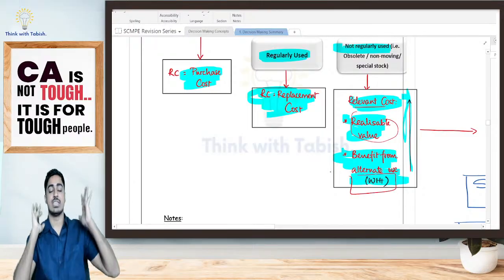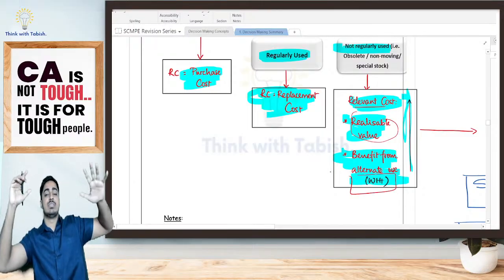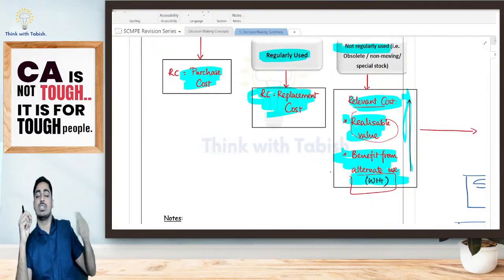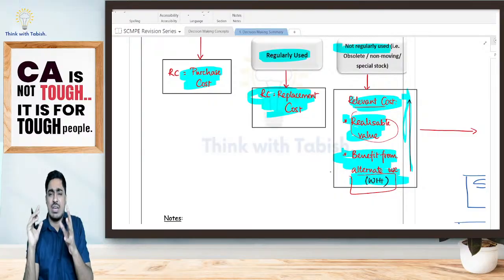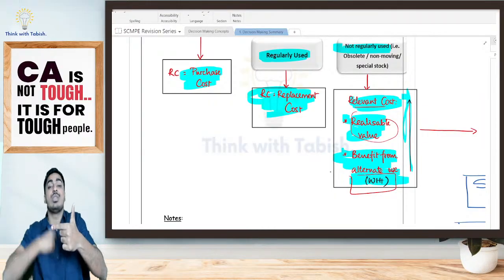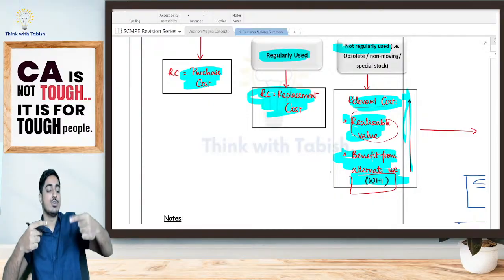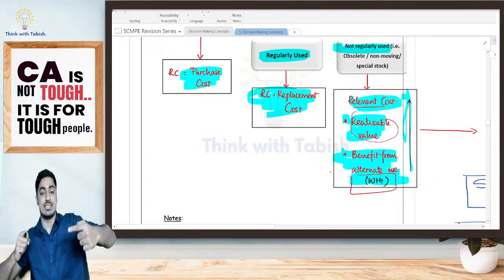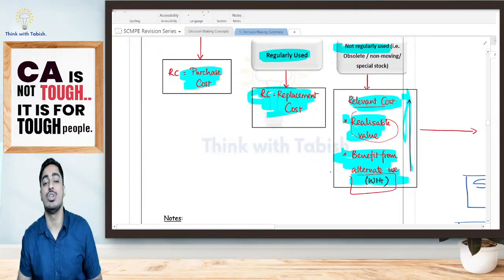So now let's revise, students. Material is not in stock. If it is not in stock, I'll have to purchase. So my purchase cost is relevant. Material is in stock and it is regularly used. If it is regularly used, that means I will have to replace it. It is regularly used for CA Inter. So if I now use it for CA Final, for my CA Inter I'll have to replace it. So my replacement cost is going to be relevant.